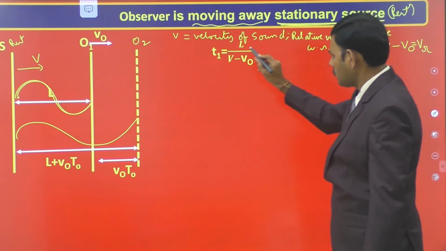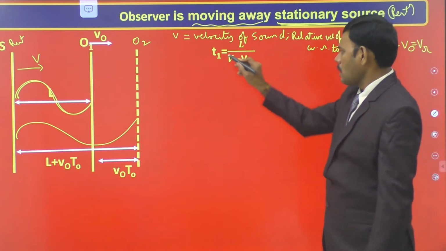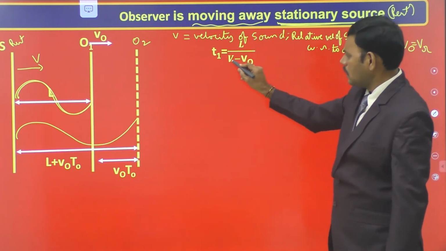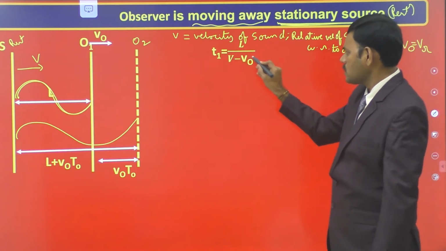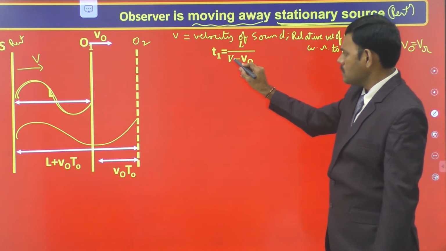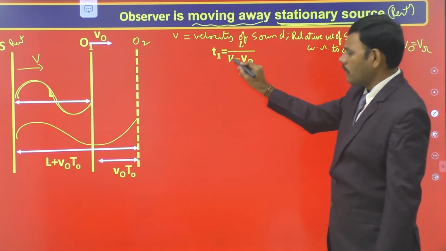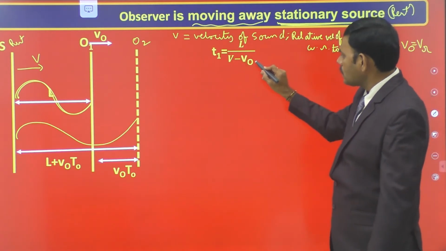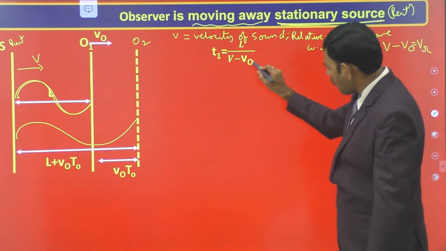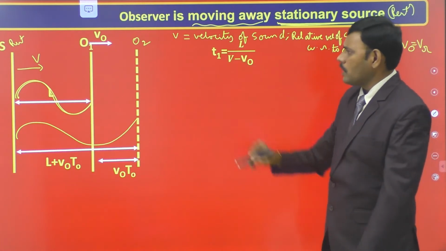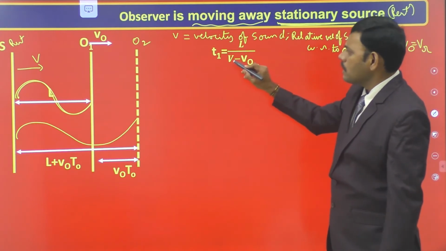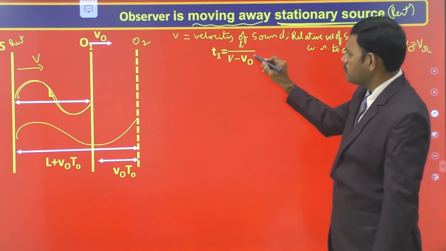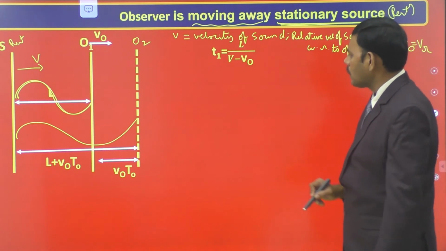V is the velocity of the sound wave, and v naught is the velocity of the observer away from the sound wave. Then the time taken by the sound wave to reach the observer is T1 equal to L by v minus v naught.